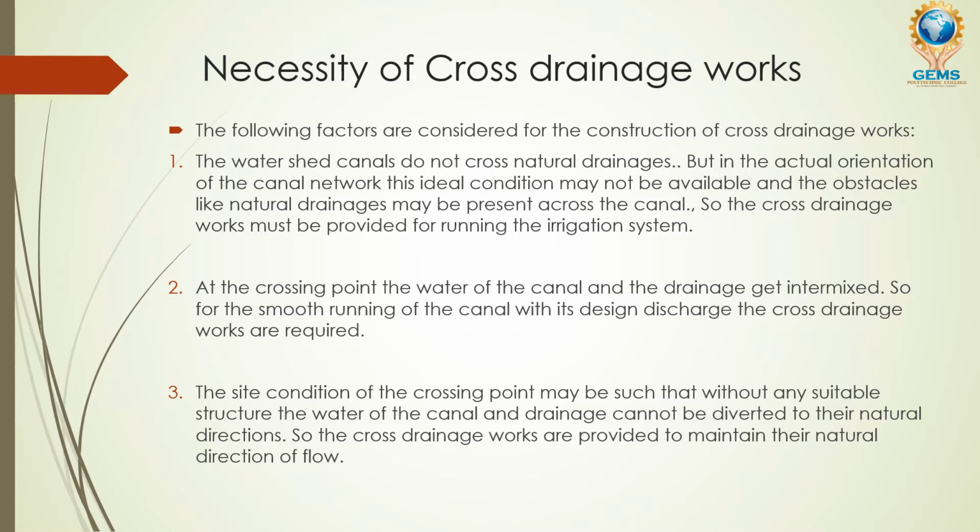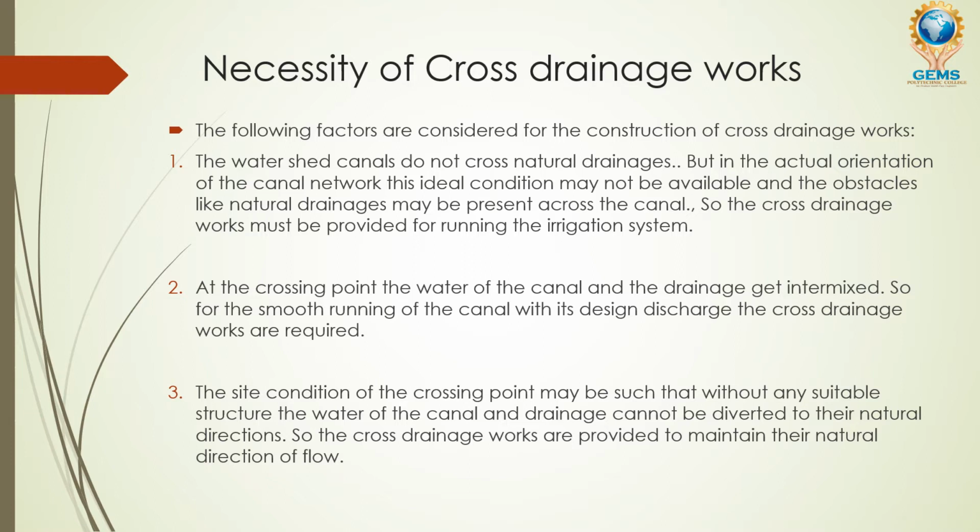Practically, the first line is not applicable, and obstacles like natural drainages may be present across the canal. Natural drainages will be continuously there, so cross drainage works must be provided for running the irrigation system.